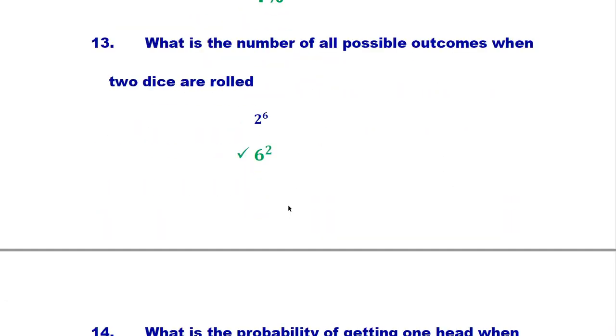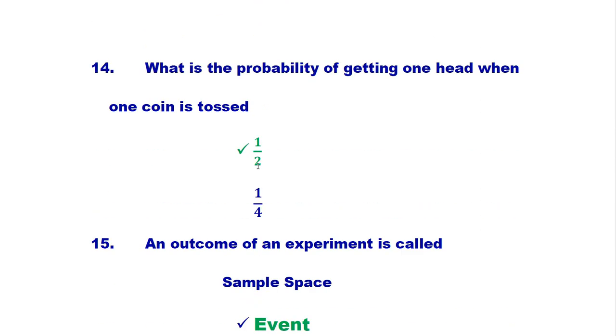What is the number of all possible outcomes when two dice are rolled? A die has 6 outcomes, and the outcomes of 2 dice are 6 power 2, which is 36. So this is the right answer.